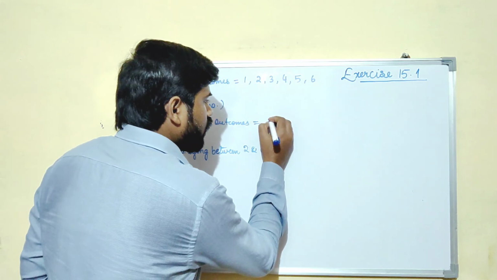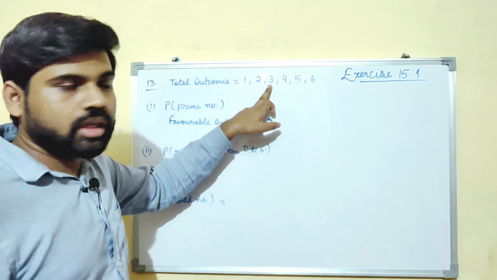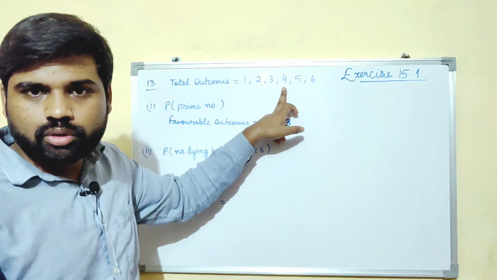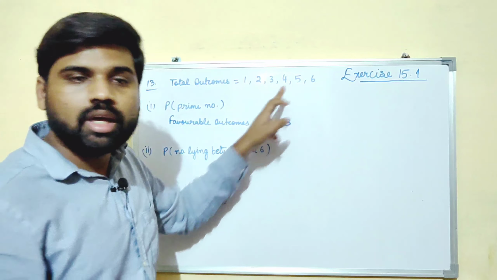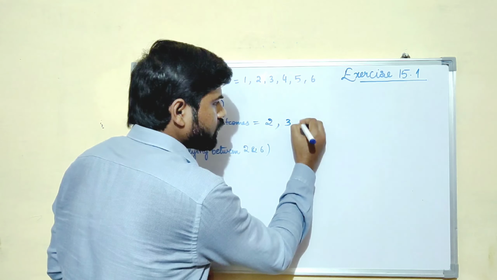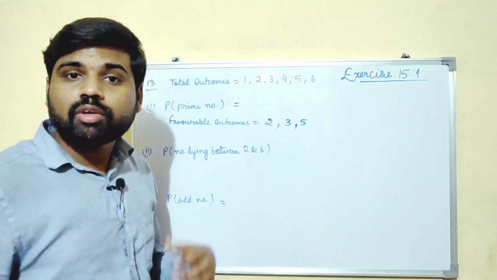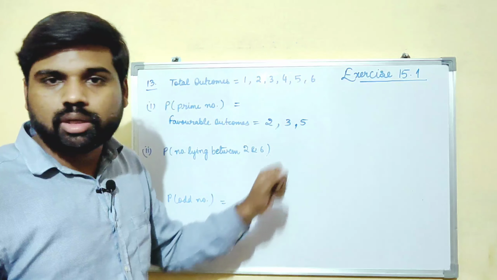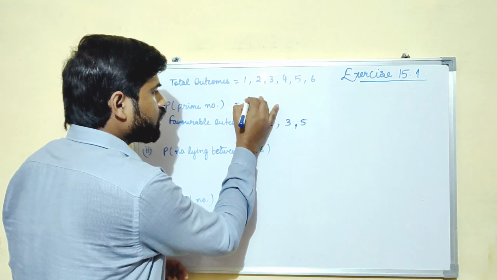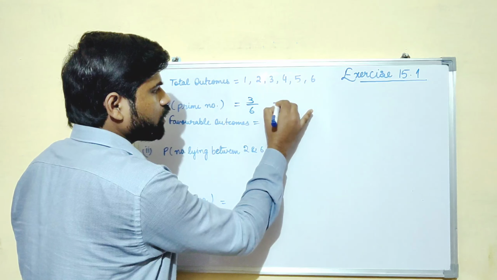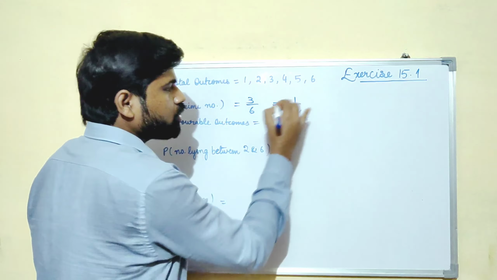Yes. 3, yes, it's a prime number. 4, no. 5, yes, and 6, no. That means what is the total number of favorable outcomes? We have to count the numbers. So there are 3 favorable outcomes out of the total 6, which is equal to 1 upon 2.